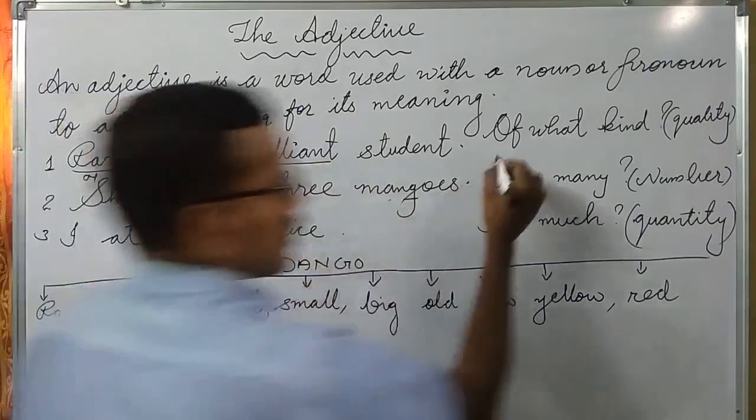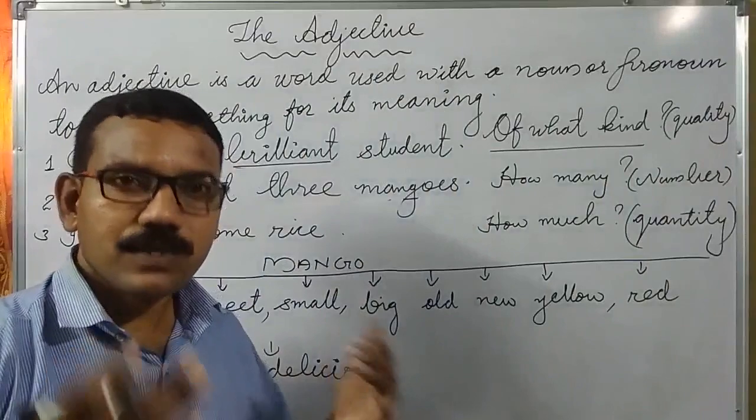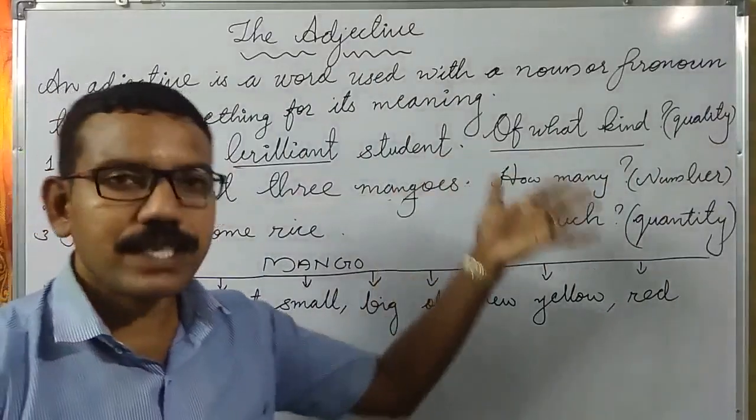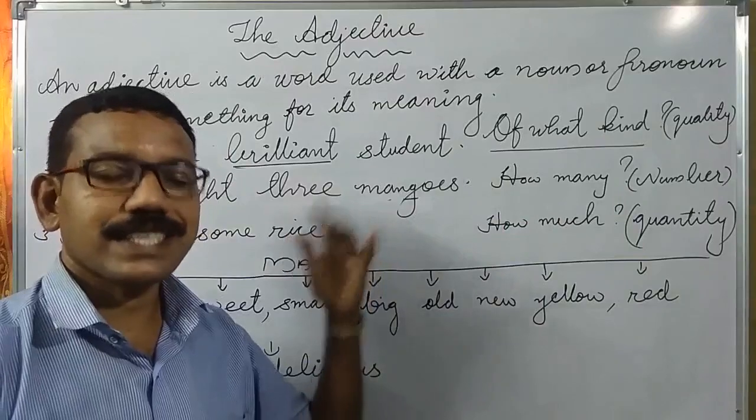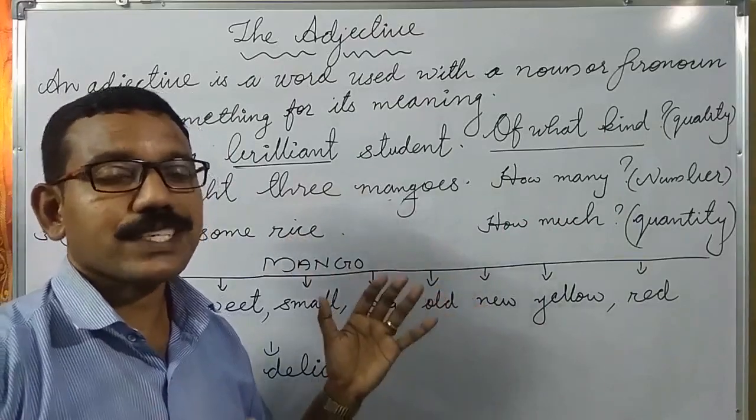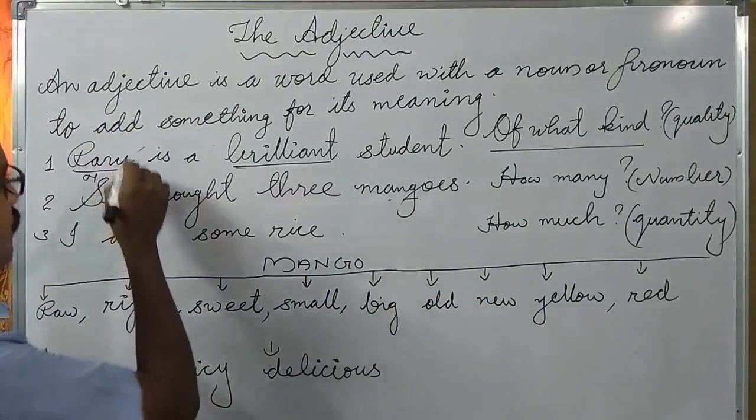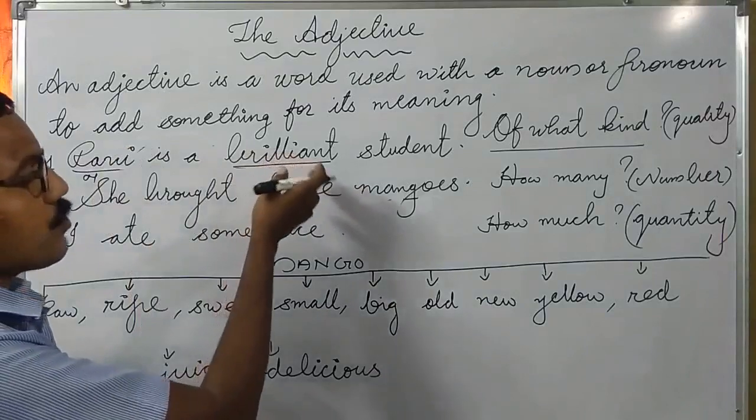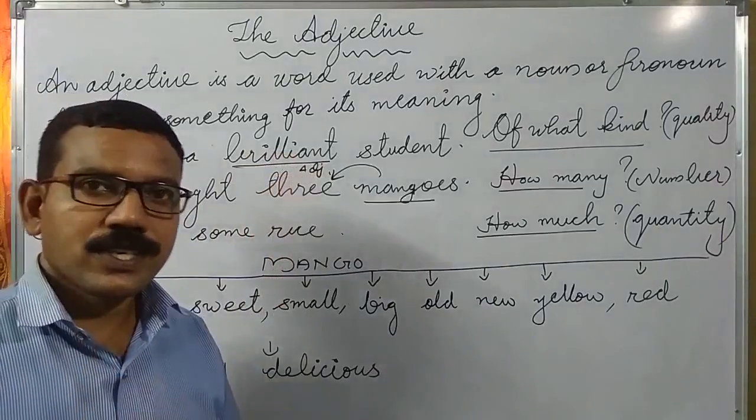An adjective of quality asks what kind of person he is or what kind of thing it is. It means it answers the question "what kind of". Here the noun is modified by the adjective brilliant, so it is an adjective. Look at the second example.